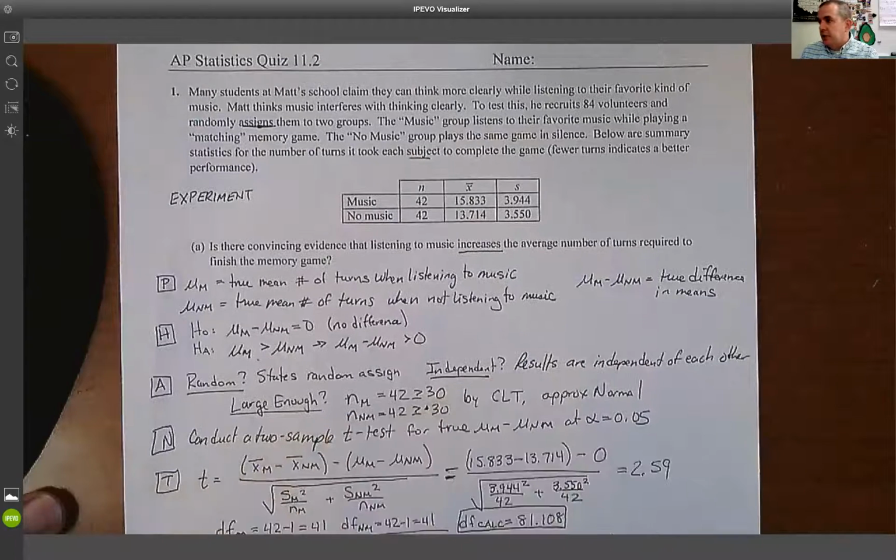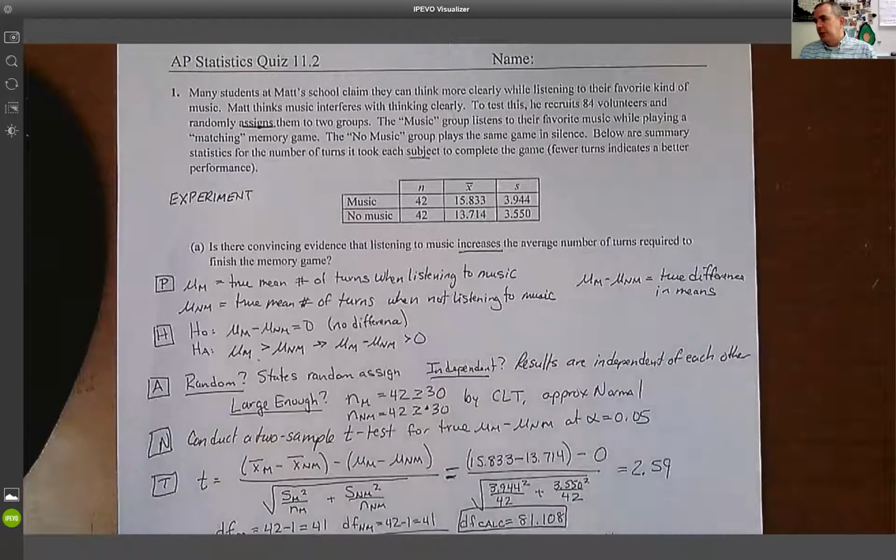Many students at math schools claim they can think more clearly while listening to their favorite kind of music. Matt thinks music interferes with thinking clearly. To test this, he recruits 84 volunteers and randomly assigns them to two groups. The music group listens to their favorite music while playing a matching memory game. The no music group plays the same game in silence. Below are the summary statistics for the number of turns it takes each subject to complete the game. Fewer turns indicates a better performance.